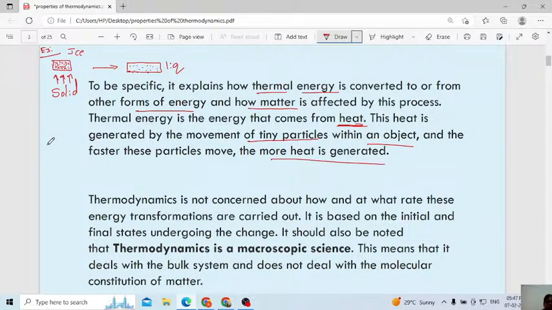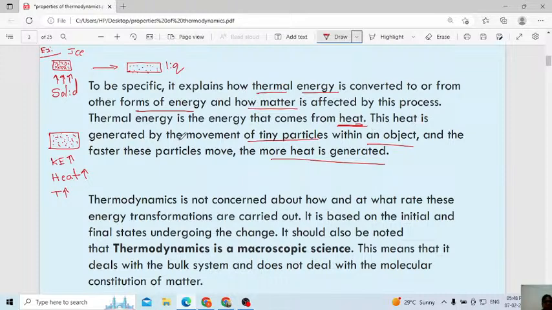Already I told when I was explaining temperature, when you increase the temperature, what will happen in a particular object? All the particles will start moving within the space only, they will start moving faster. In that case, the kinetic energy increases and also heat increases, and also temperature increases. That one only they are telling.